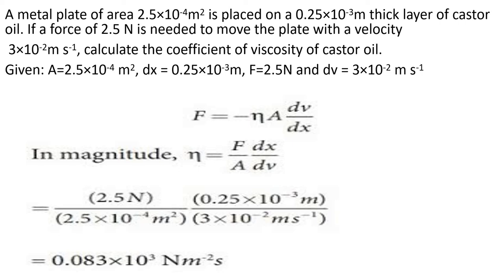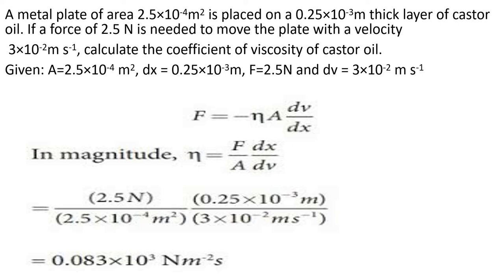Force is given as 2.5 Newton. dx is 0.25 into 10 raised to minus 3 meter. Area is given as 2.5 into 10 raised to minus 4 meter square. And velocity difference between the two layers is given as 3 into 10 raised to minus 2 meter per second.